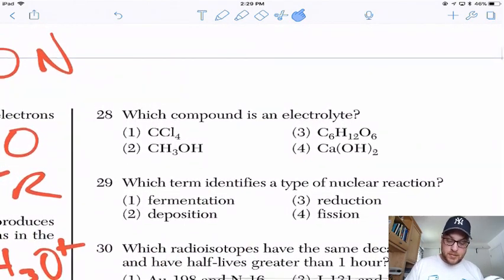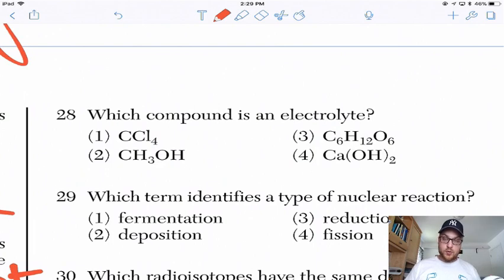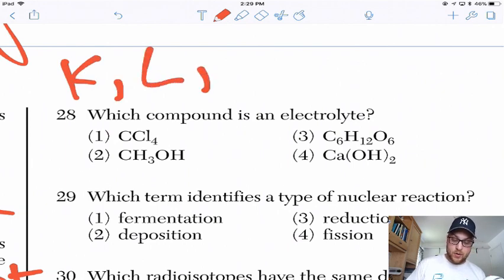Which compound is an electrolyte? So, you're looking for three things here. An acid, a base, or an ionic compound. So, something from table K, something from table L, or some compound with a metal in it.